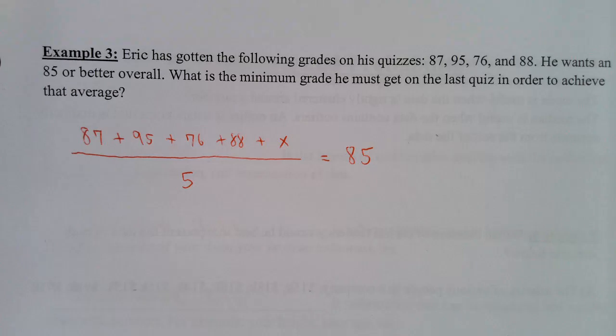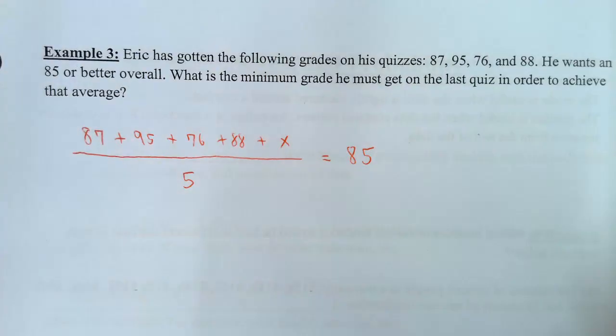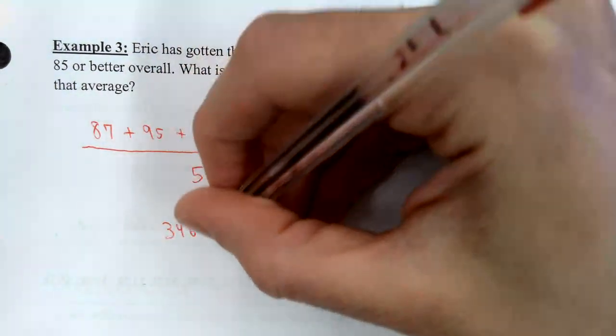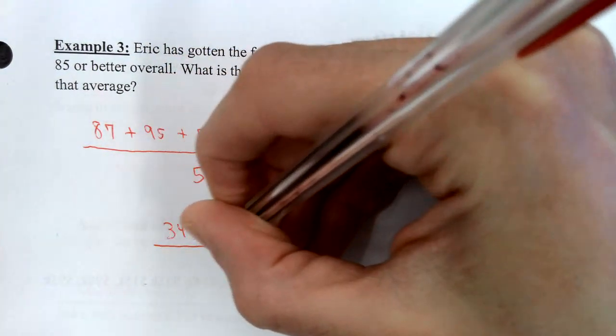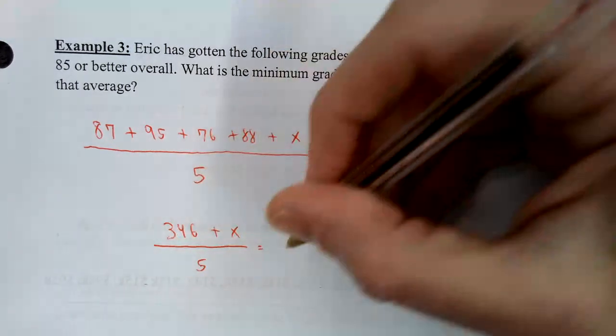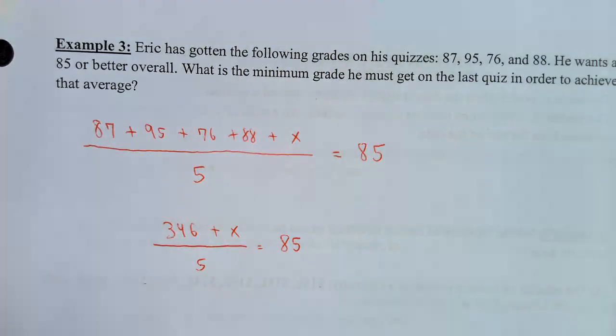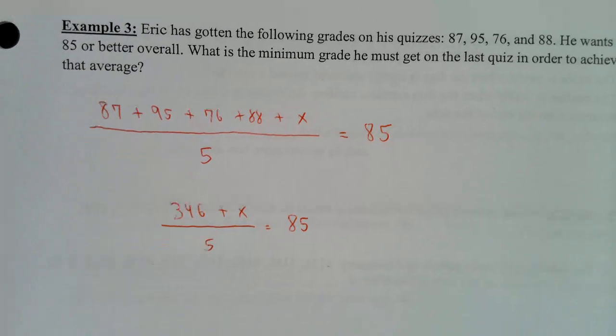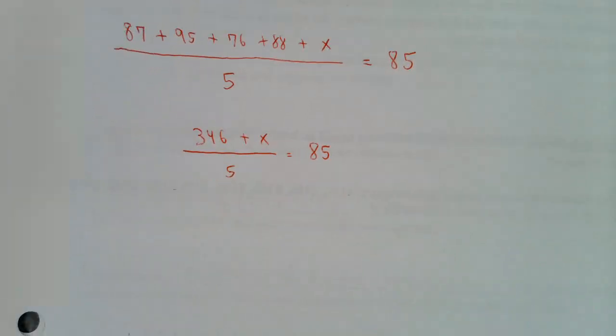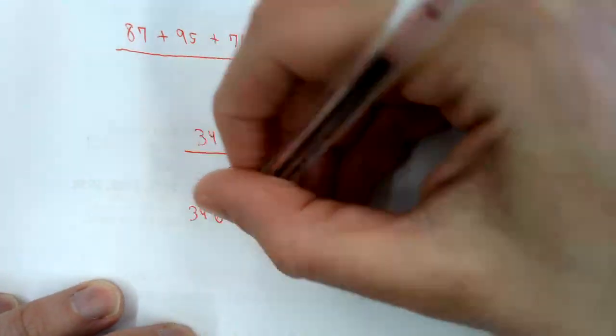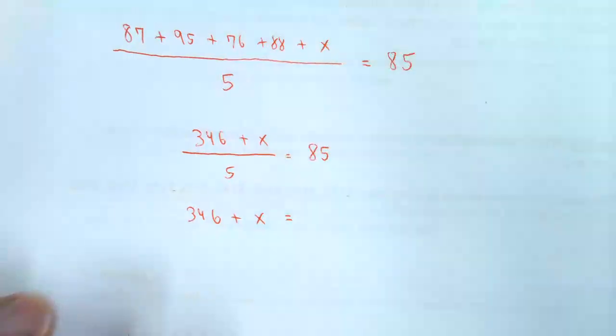Add up the 4 numbers. That's going to give you 346, plus x divided by 5 has to equal 85. Solve that for x. So what you're going to do is multiply each side by 5 to get the following. When you multiply by 5, on the left, you just have 346 plus x left over equals